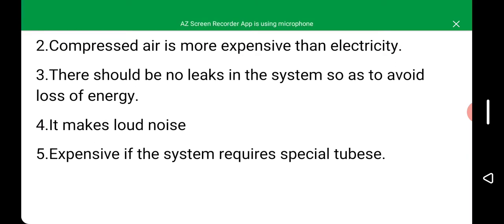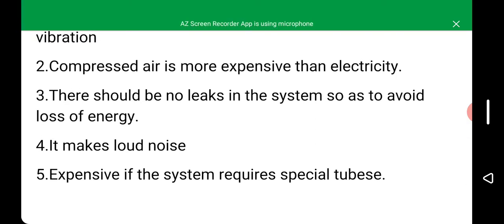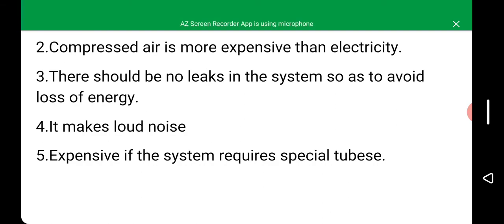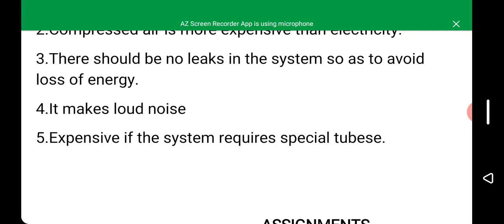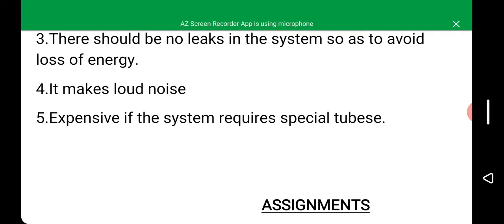Number four, it makes loud noise. So when we say there should be no leakage in the system, it means proper care should be taken so that there will be no loss of energy. It makes loud noise; this is one of the disadvantages. The last one is that it is expensive if the system requires special tubes or special tools.